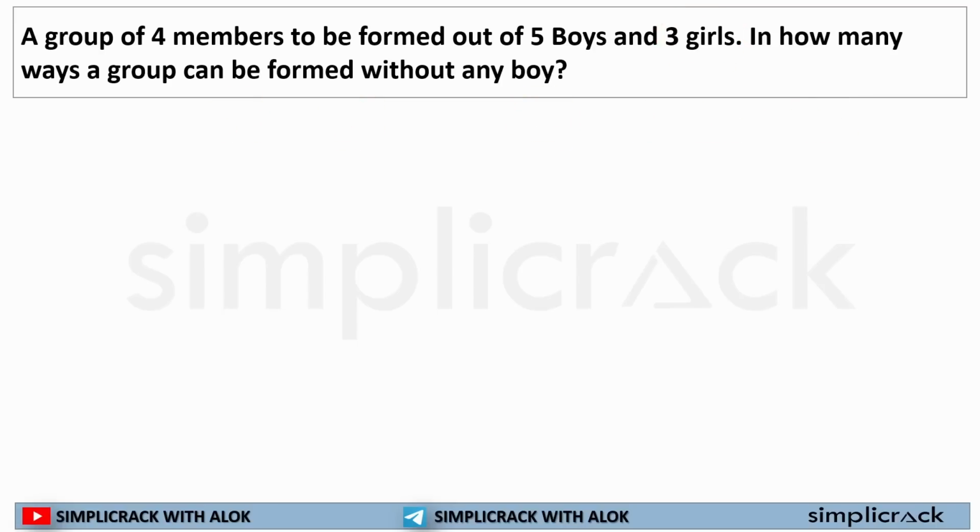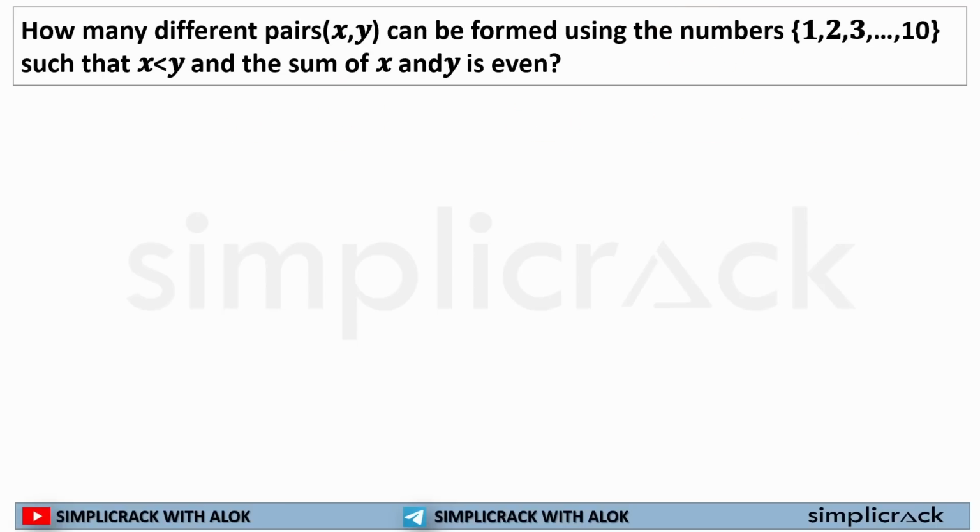Now, next question, this is a bit trickier. In how many different pairs can be formed using numbers 1 to 10 such that x is less than y and the sum of x and y is even? So there are two conditions. The first number should be less than the second number, and the sum of the first number and the second number should be even. So for this we know, if we add two odd numbers, that will result in an even number, or if we add two even numbers, that will result in an even number.